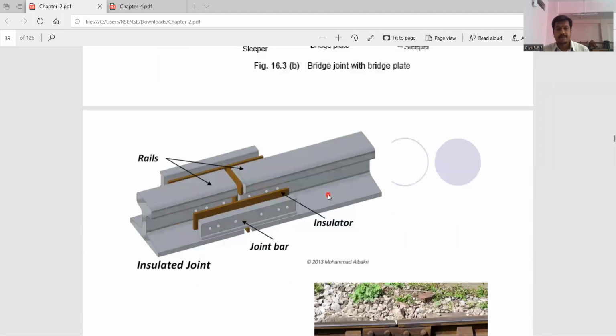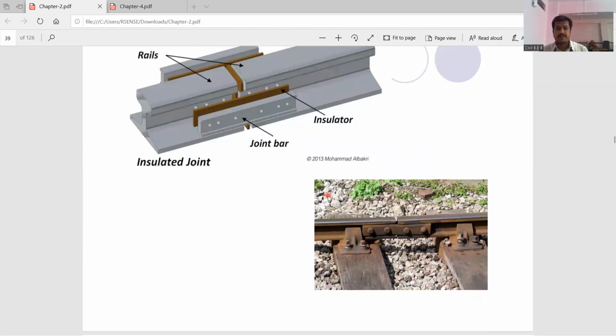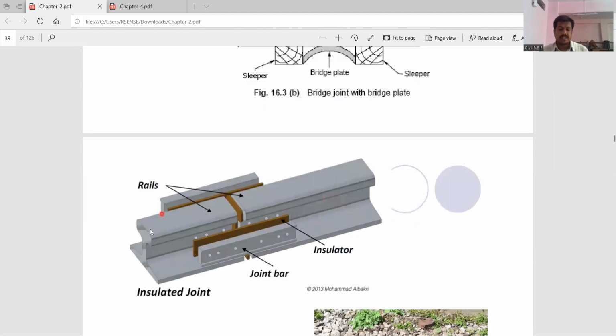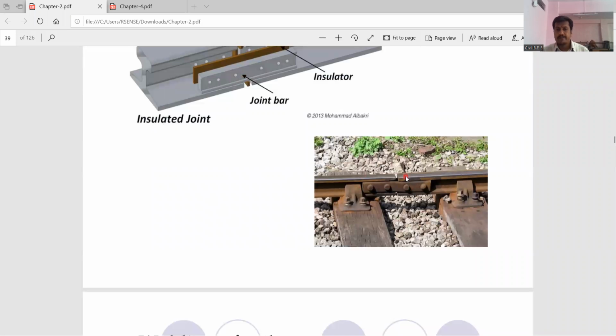See, this is again a very important diagram for you. You can see rail number 1, rail number 2. Here is the rail joint. Then the middle one is the insulator, and next is the fish plate. See this diagram very carefully.